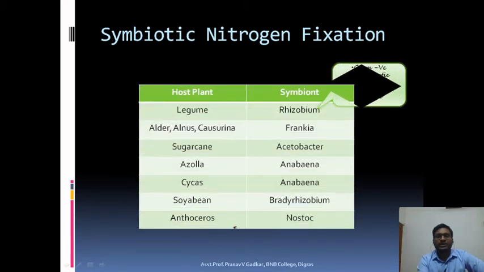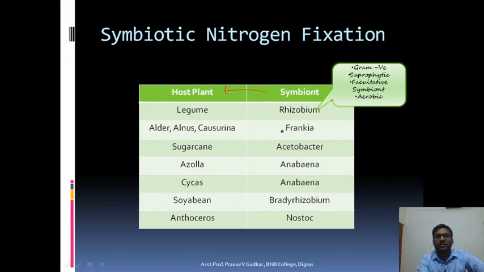In this table we can see two species, a host species and a symbiont species. So what are symbionts? Symbionts are the species which live in the body of the host species, and the host provides some shelter and metabolic compounds to these symbionts, and in this exchange symbionts provide some metabolites to the host plants. In nitrogen fixation, symbionts convert the atmospheric nitrogen into simpler derivatives like nitrates, nitrites and ammonia, and this gets absorbed by the host plant and is useful in nitrogen metabolism.